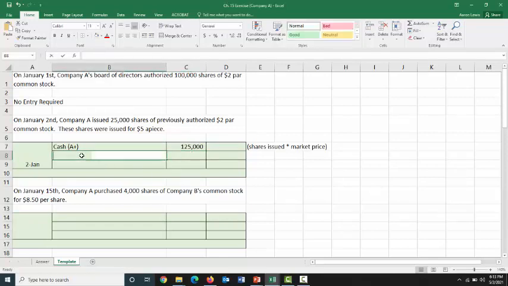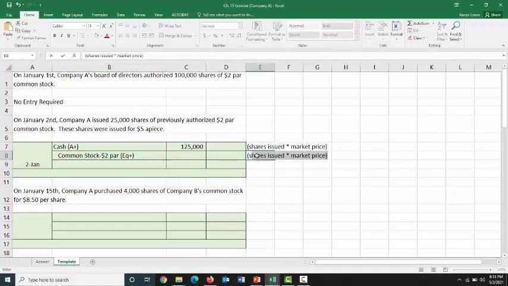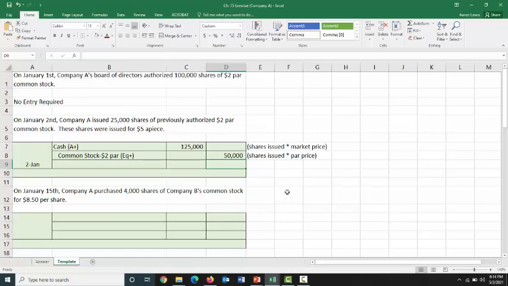And since this is our own stock, we're going to put it on the books as common stock. And in case we have different pars, it's good form to denote the par on this specific stock. This is $2 par stock, an equity account going up. Well, how much do we record this for? Well, this is going to be for our number of shares issued times the par price. So this is the portion of that $125,000 we're raising, which is attributable to the par value of our stock. So we're issuing 25,000 shares. Our shares have a $2 par value. That means that 50,000 out of that 125,000 can be attributed to the par value of the stock.